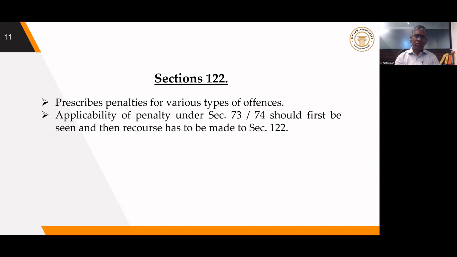And wherever a tax demand, that is tax determination under Sections 73 and 74, is taken, penalty also will be taken care of under Section 73 or 74. This seems to be the thin line of difference between Sections 73, 74 and Section 122. And in the context of fake invoices, how these provisions will apply has been clarified in the circular.